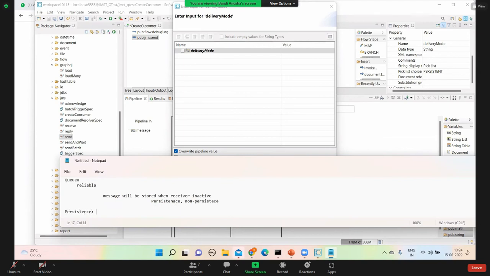But if it is non-persistent, where does it store? Any idea? It stores in memory.